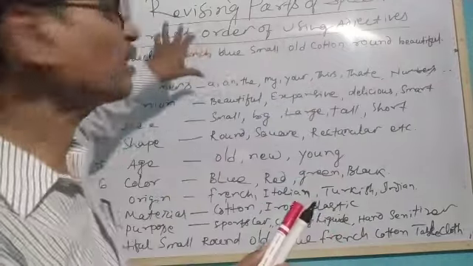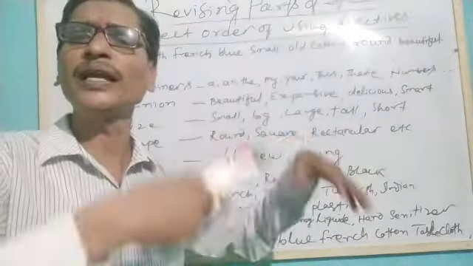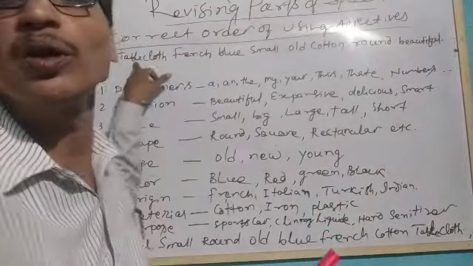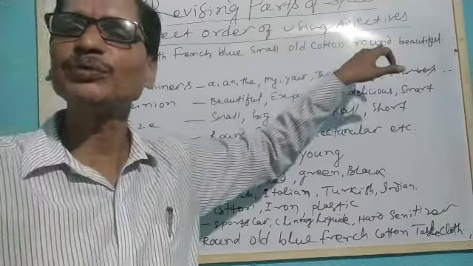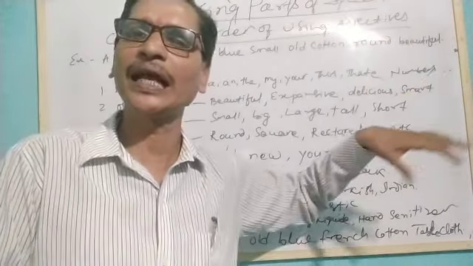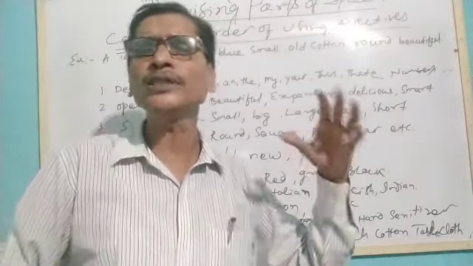There are several such words used as adjectives to qualify or enhance the meaning of a noun, that is a tablecloth, but these adjectives have not been used in a specific order so that it can have complete meaning. Therefore, we have to follow a certain order.